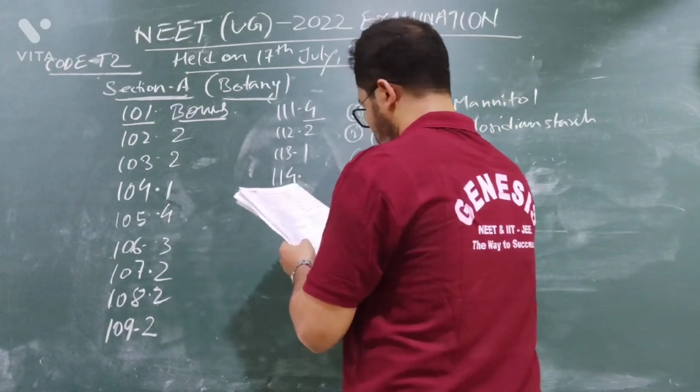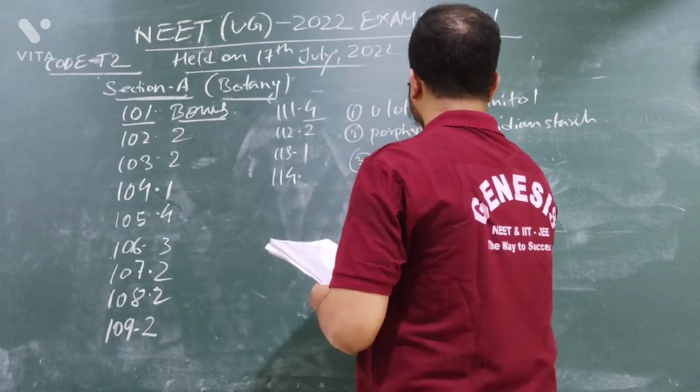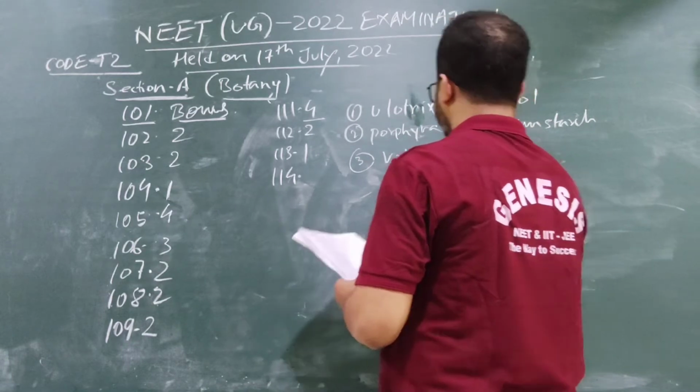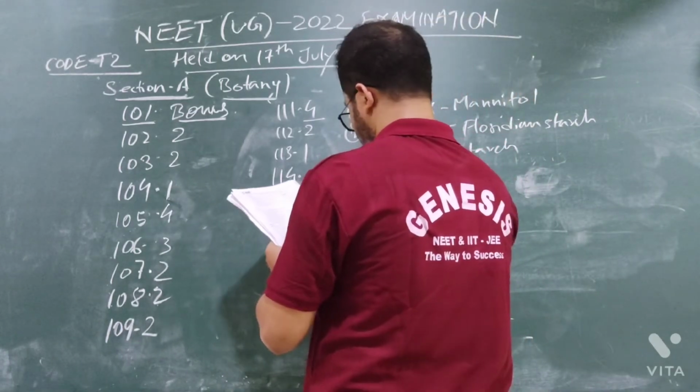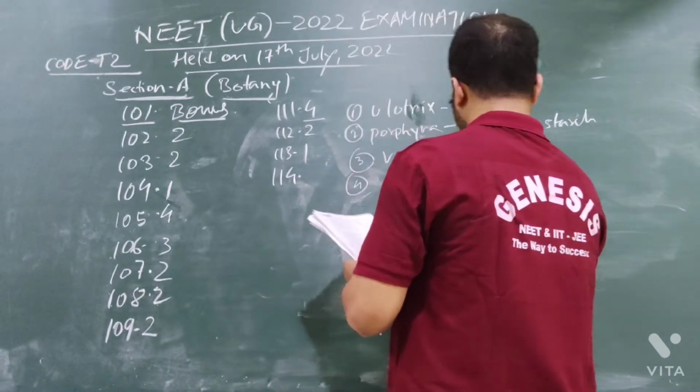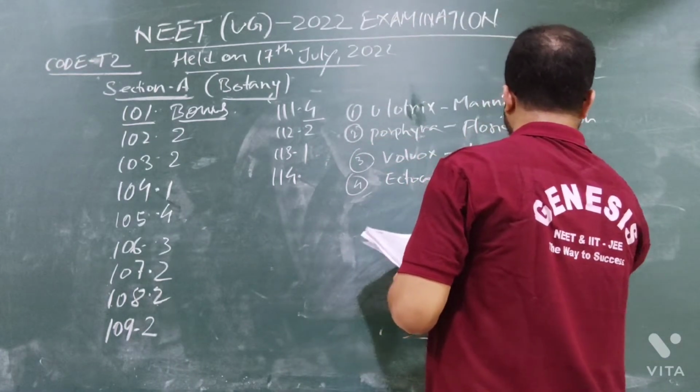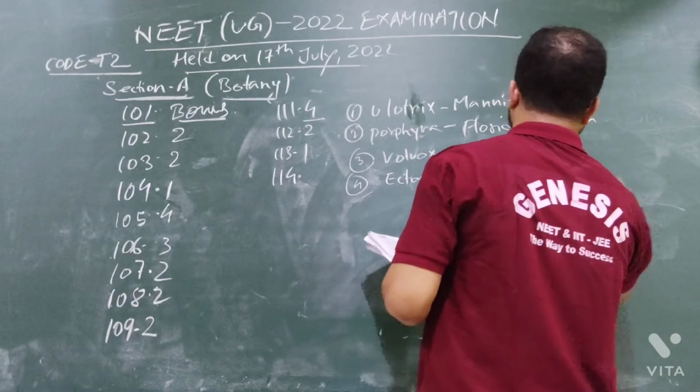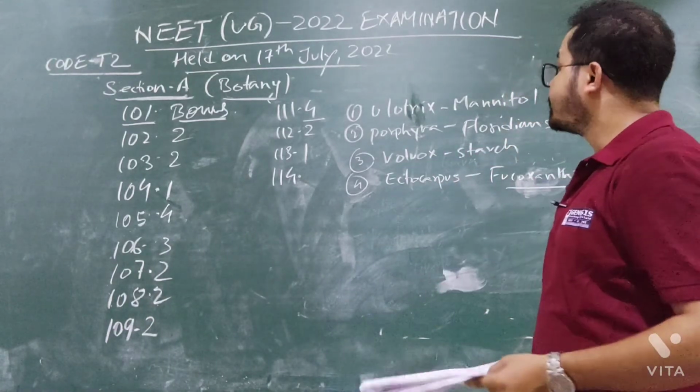Option number 3 is given, Volvox: starch. Option number 4, Ectocarpus: fucoxanthin. So you need to find out the incorrect match.